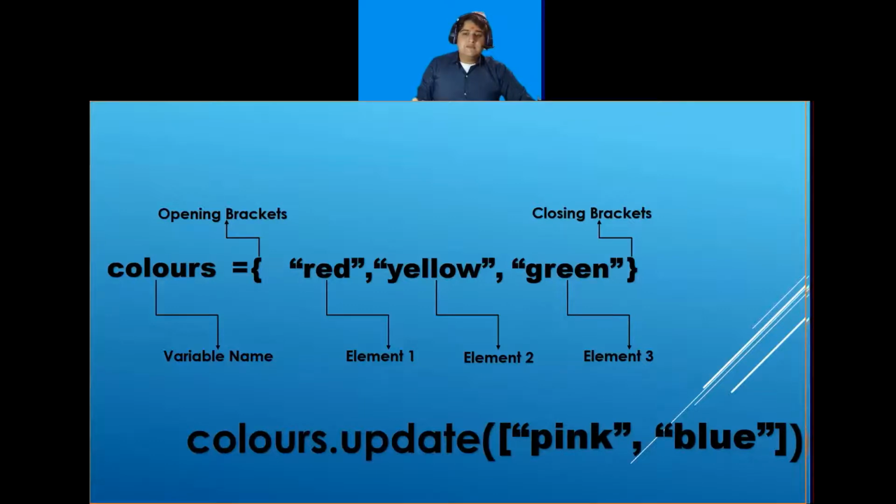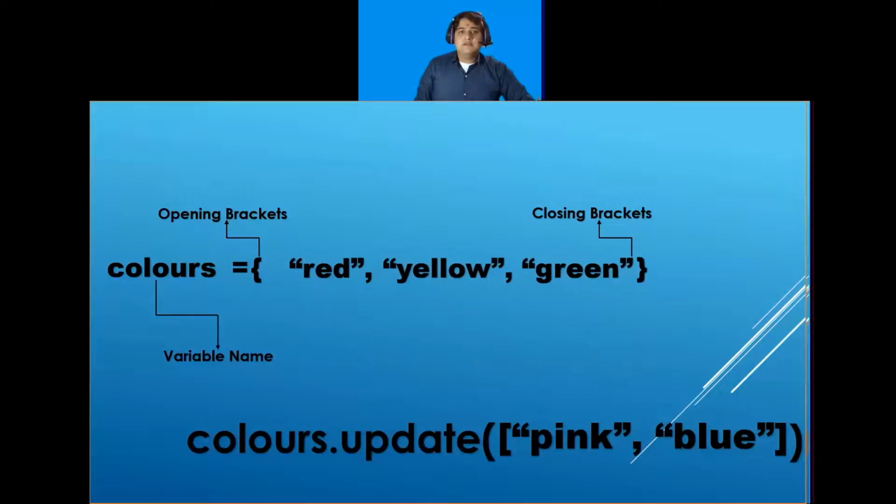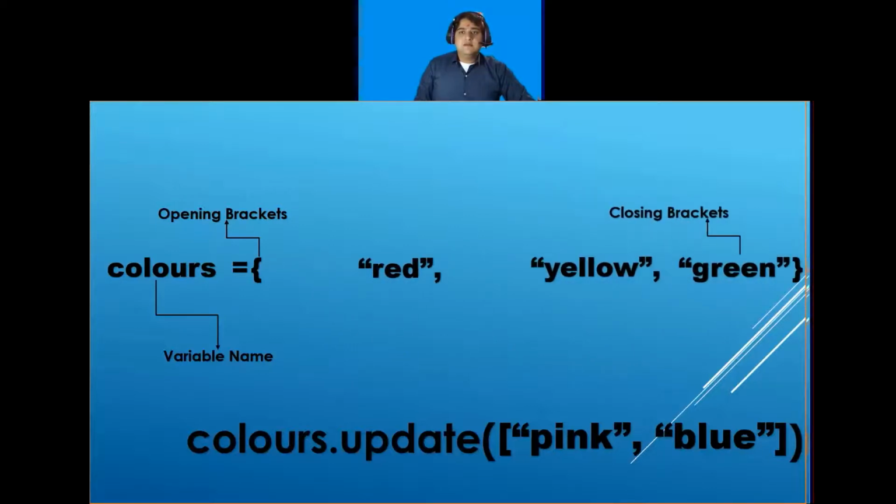So these elements, pink and blue, are inserted into my set in any random position. It can be inserted like this: blue and pink. They can be inserted in any position because a set is random.